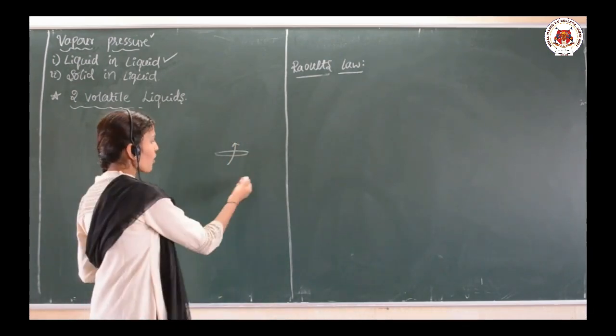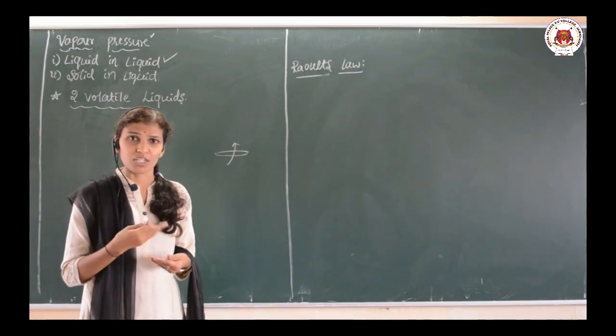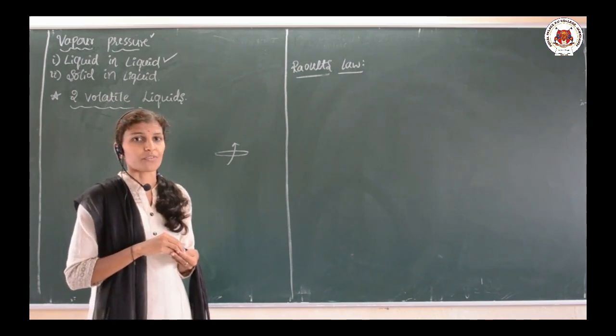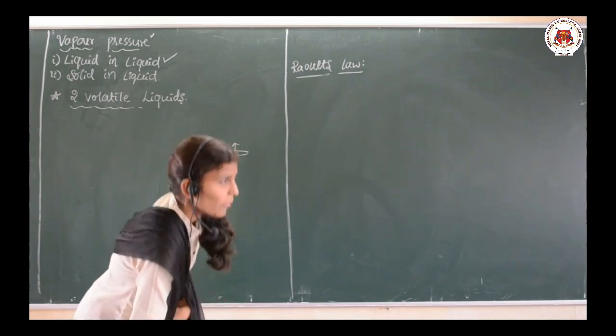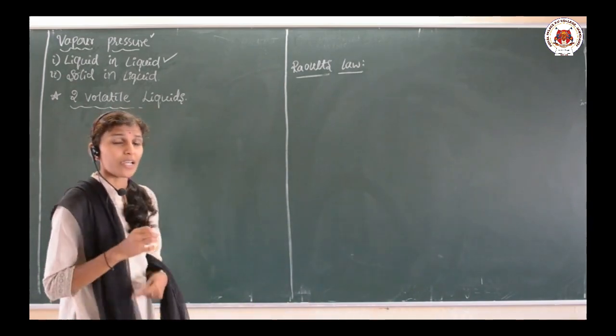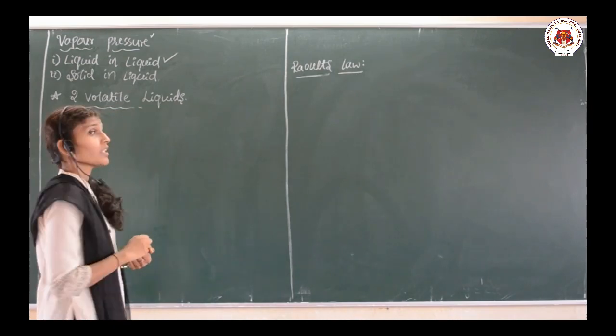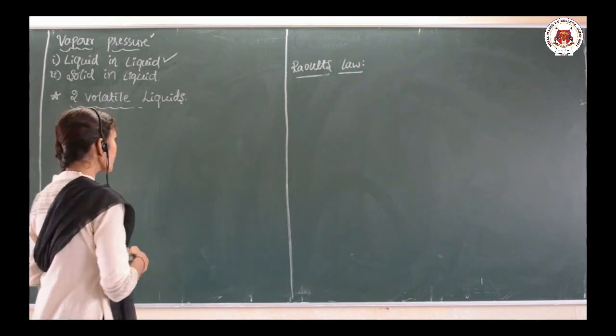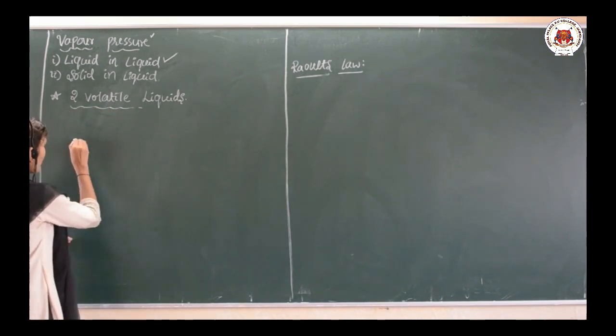Even water kept in a container will evaporate and form vapors. So whenever two volatile liquids are mixed, there is a formation of a binary solution. Let us go for the explanation.